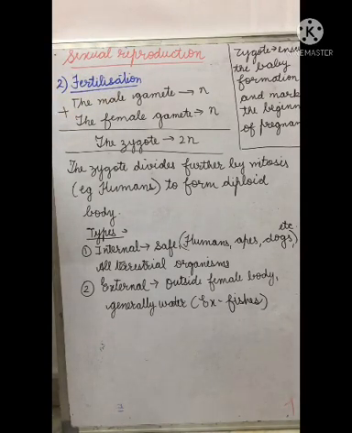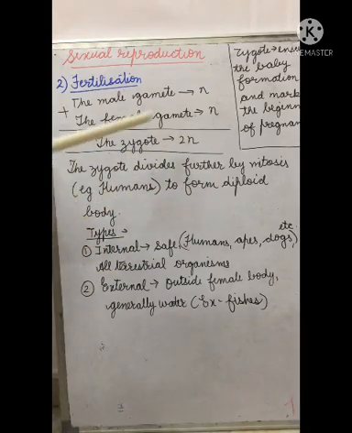Fertilization means the fusion of the male gamete and the female gamete to form the zygote. There is a simple addition over here. The male gamete, which is haploid, has only half of the total number of chromosomes, that is 23, and the female gamete also contains the haploid number of chromosomes. They fuse together to form the zygote, which is 2n, meaning diploid, and has 46 chromosomes.